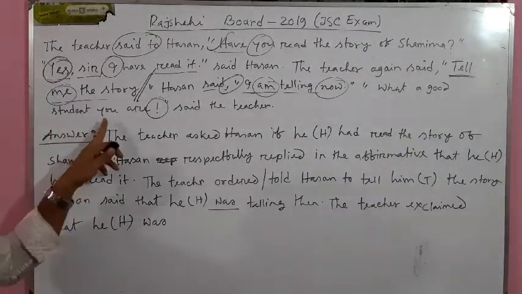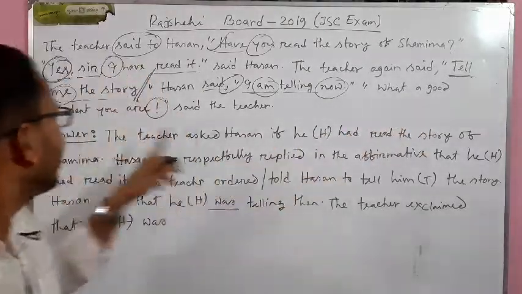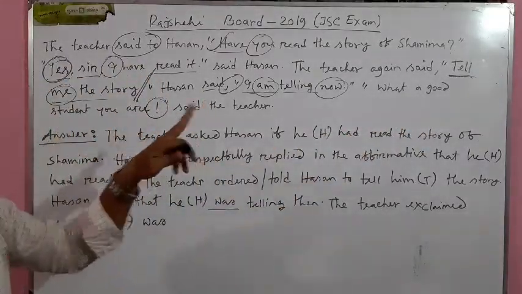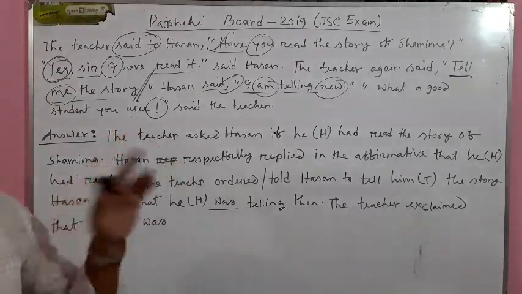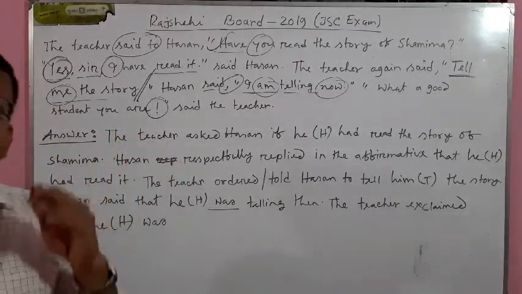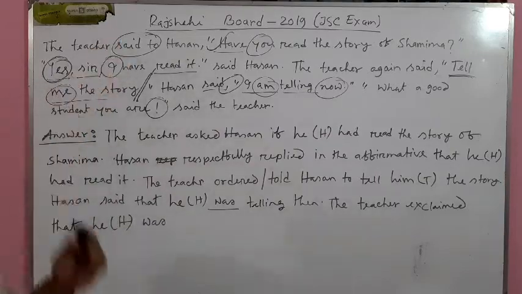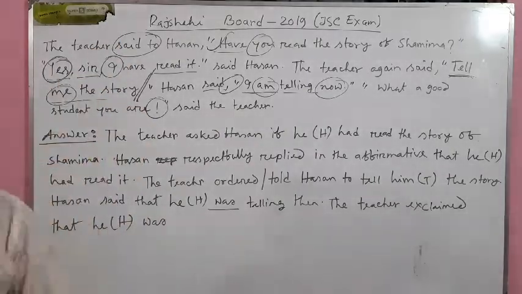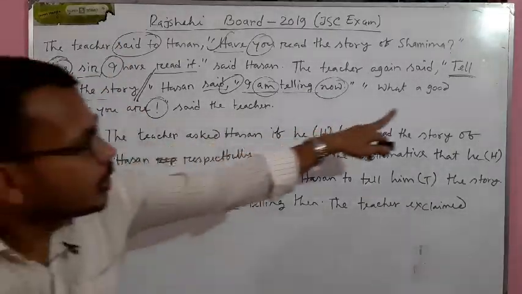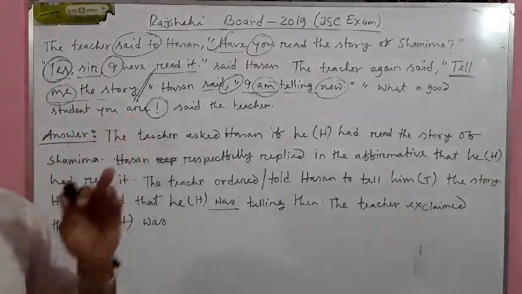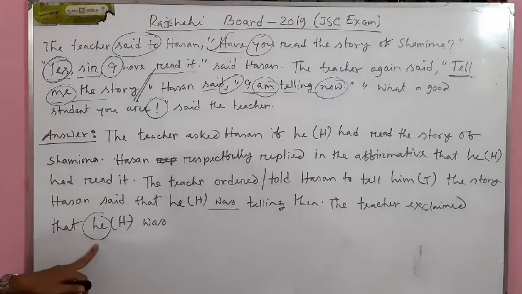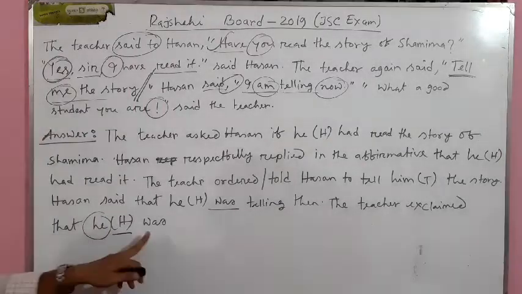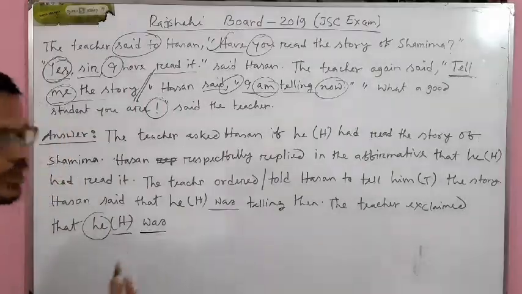Dear students, please listen again. What a good student you are. It's an exclamatory sentence. So you have to turn this exclamatory sentence into assertive first, and then you will change the speech from direct to indirect. Okay. So what a good student you are means you are a very good student. In case of you, I have written he. He means Hassan. You are, instead of are, was.